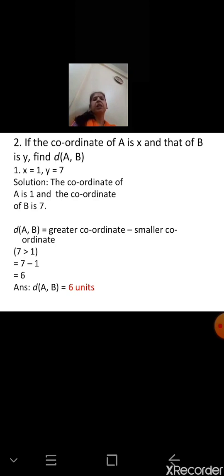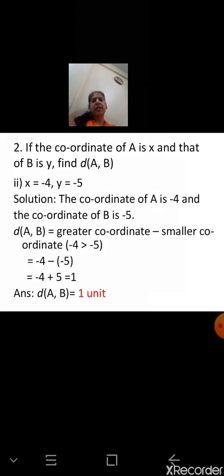So the distance between the points A and B is equal to greater coordinate minus smaller coordinate. Which is the greater coordinate? 7. 7 minus 1 is 6. So the answer is, the distance between the points A and B is 6 units.